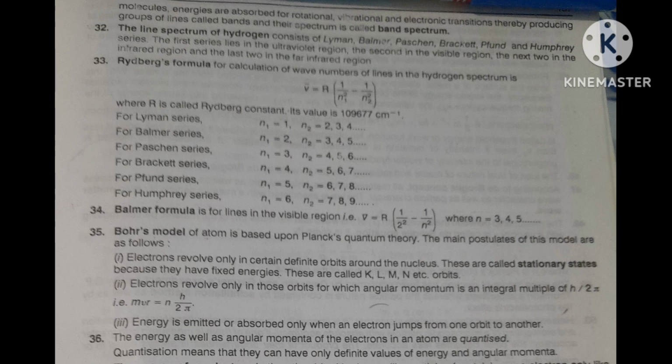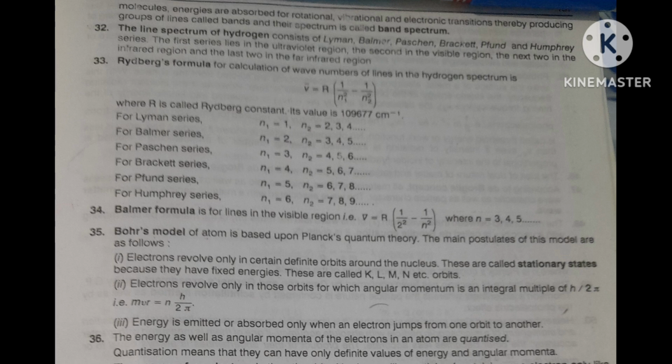Lyman is in ultraviolet because it is close to the nucleus, hence more energy is required. So Lyman, closer to the nucleus, appears in the UV region. Second is Balmer, which is visible.